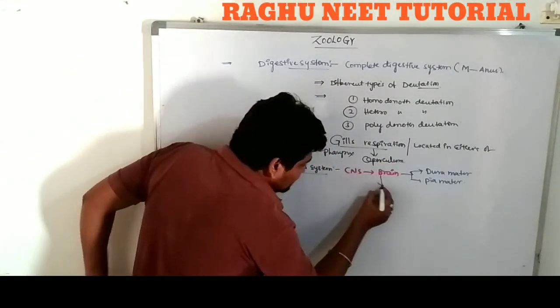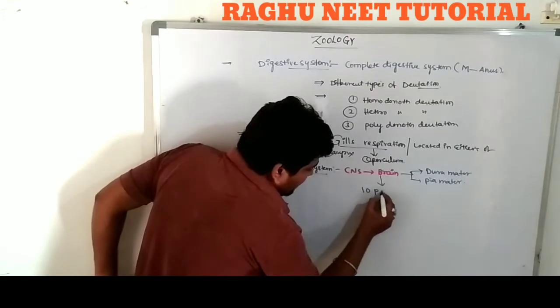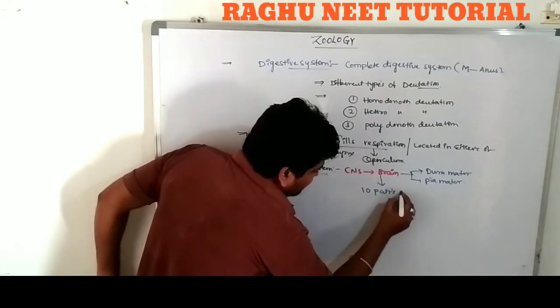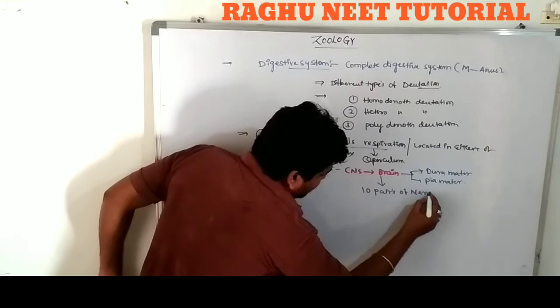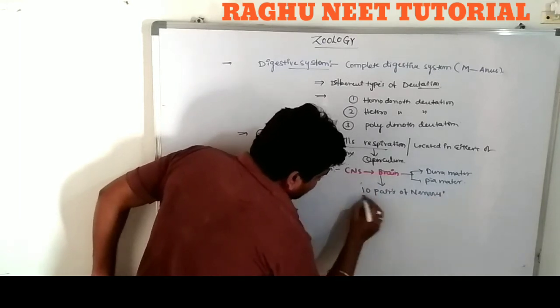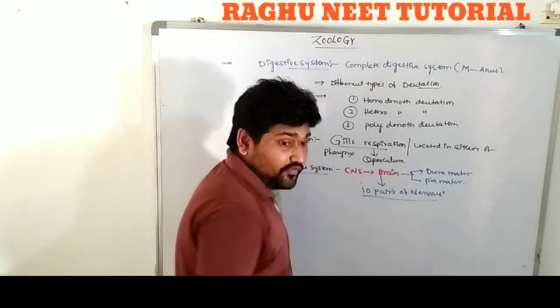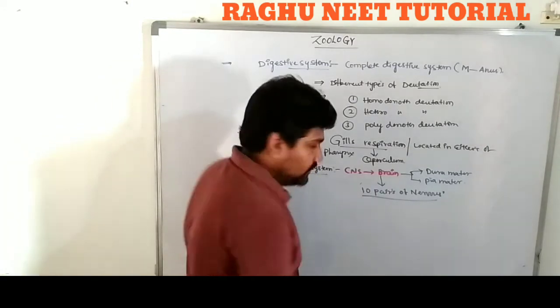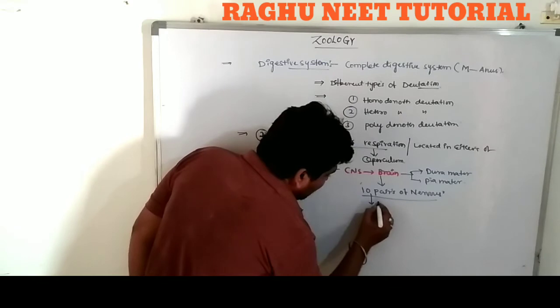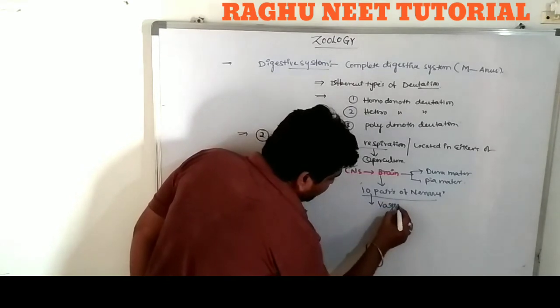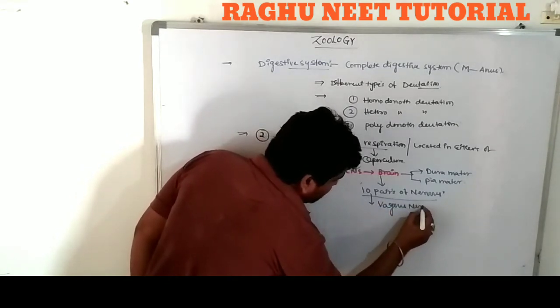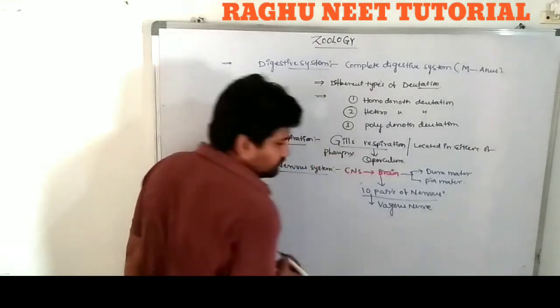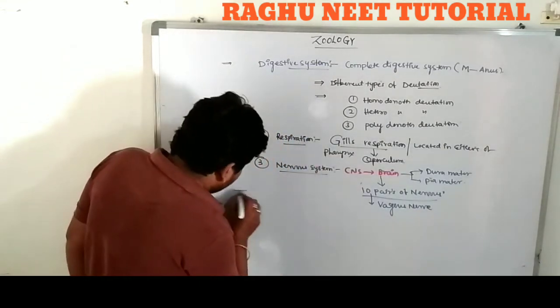Again, the brain contains 10 pairs of nerves. Human beings have 12 pairs of nerves. The 10th pair of nerves is called the vagus nerve. Are you clear? So this is the nervous system.